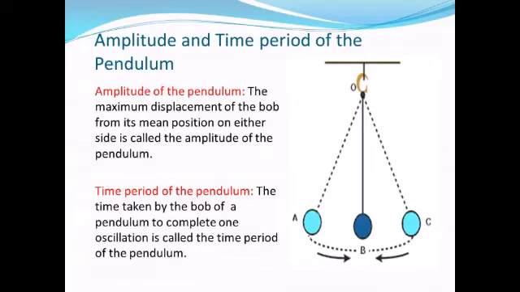Okay, and next is the time period of the pendulum. Time period of the pendulum means the time taken by the bob of a pendulum to complete one oscillation. So the time in which it completes one oscillation will be the time period of the pendulum.